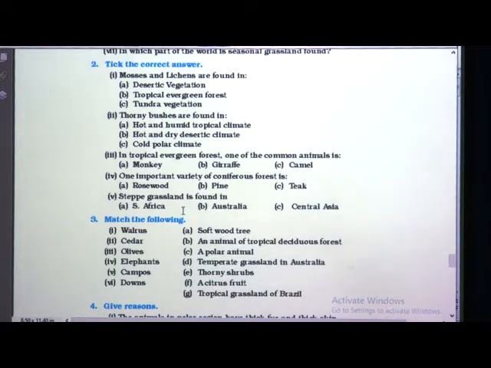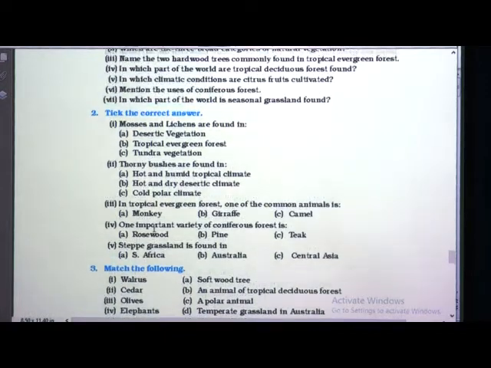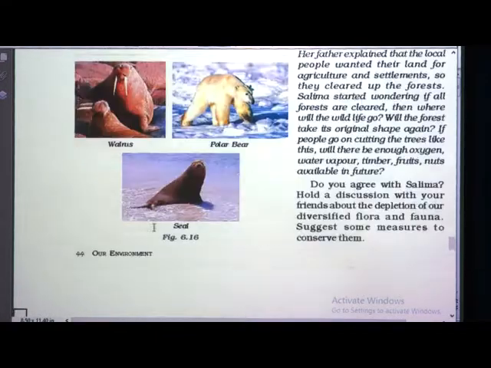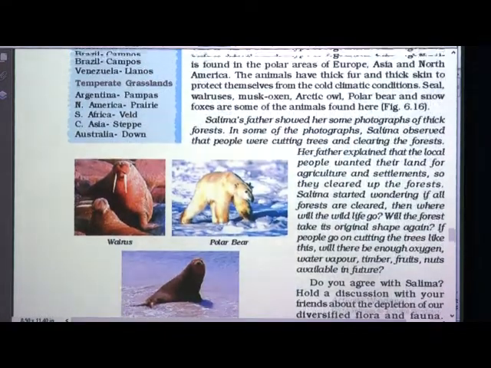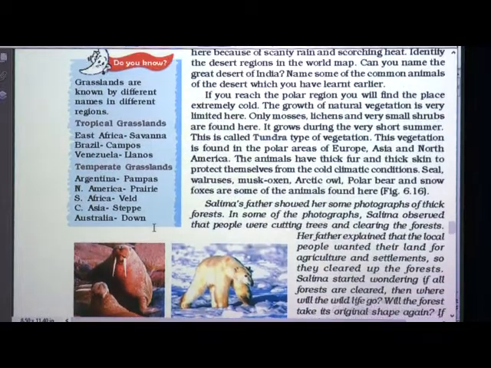Now steppe grasslands is found in South Africa, Australia and Central Asia. Now this paragraph we have not read, it is given, do you know? Grasslands are known by different names in different regions. Shall I read this once again so that you could answer? Yeah, this is the topic here.